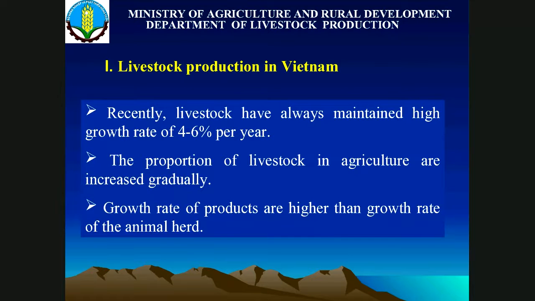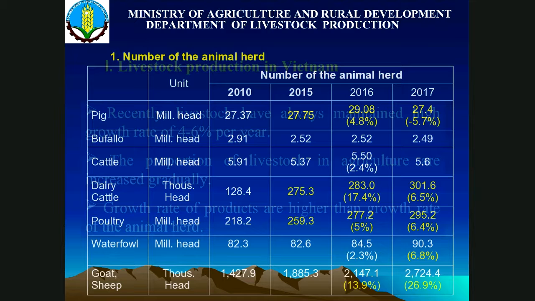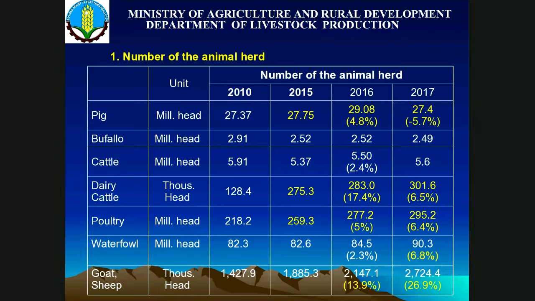For the livestock, every year we have better growth for pig and also for poultry, but very high growth for dairy cattle.